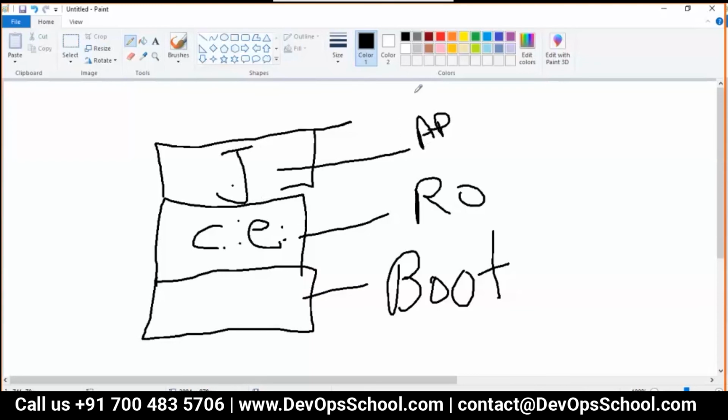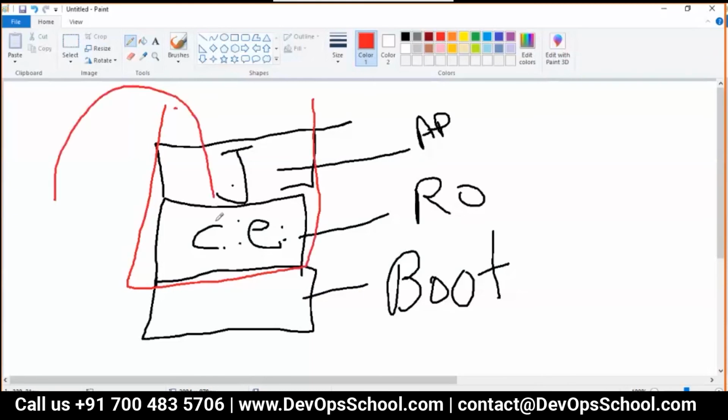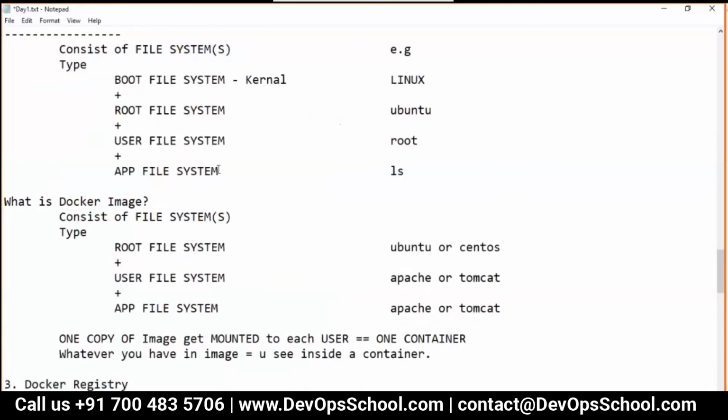And this Java and C drive, you are able to see because of user isolation. Whereas one user will have a user home that other users cannot see. You can see it, but another user cannot. But Java, C and all, all people can see it. So the same thing is happening here also.